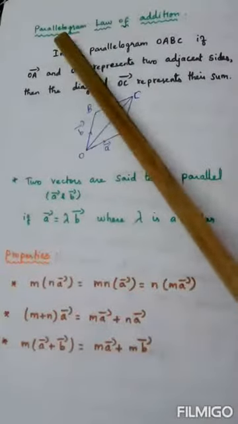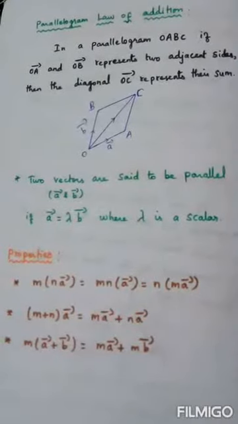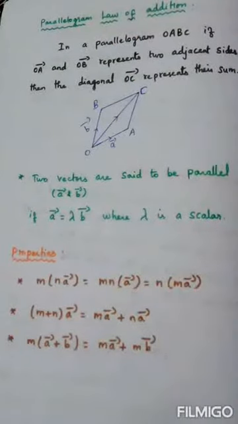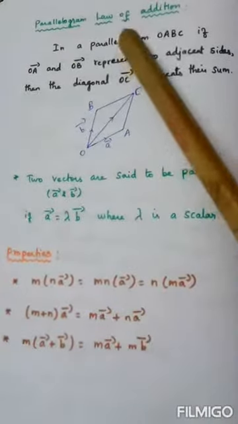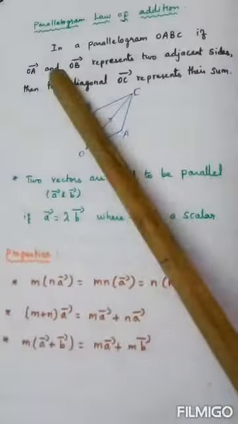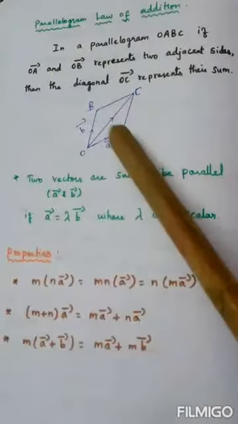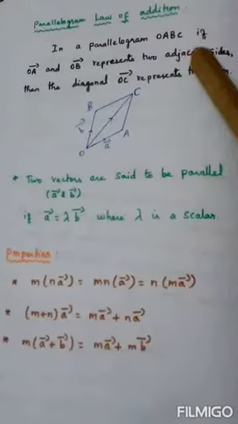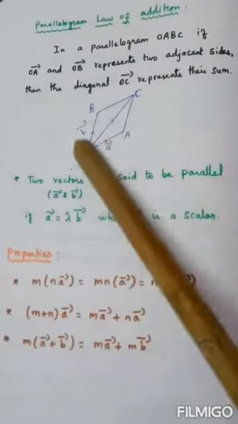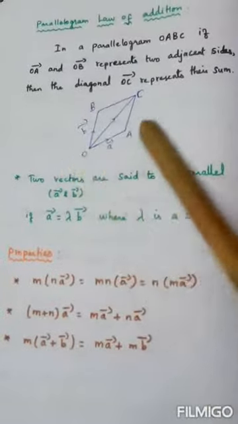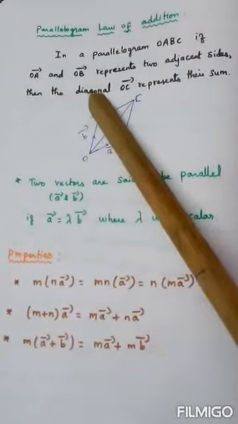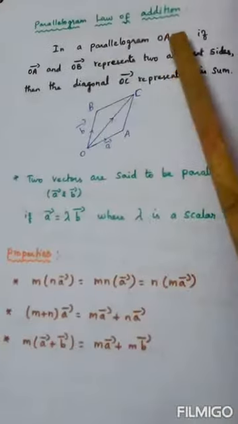Next one, parallelogram law of addition. Before, we have seen the triangle law of addition. This is called the parallelogram law of addition. Just look at the statement. In a parallelogram OABC, if OA vector and OB vector represent two adjacent sides. Adjacent sides means the starting point will be the same for the two sides. OA and OB both start at O. Such sides are called adjacent sides.